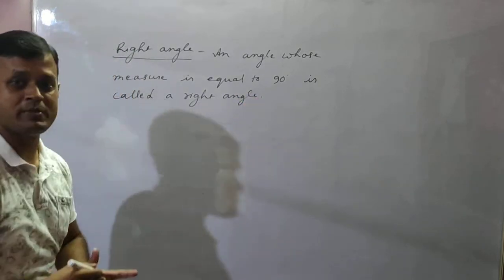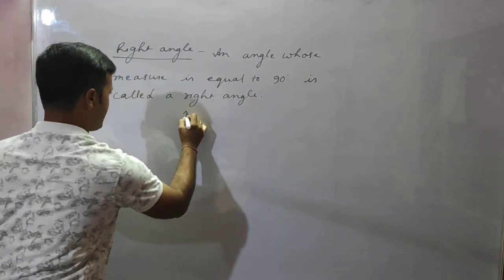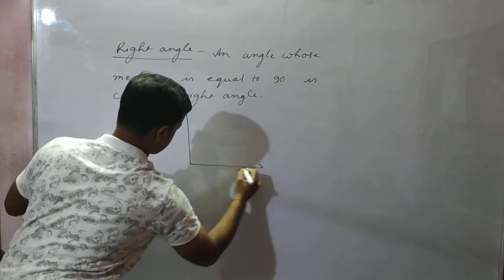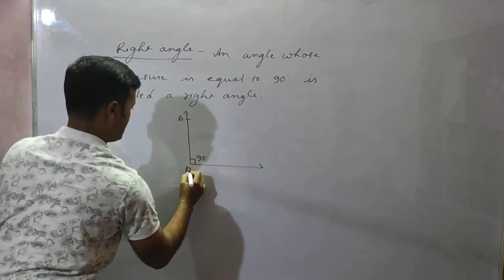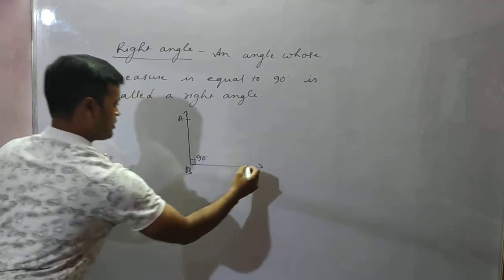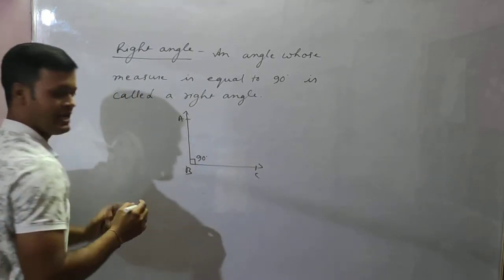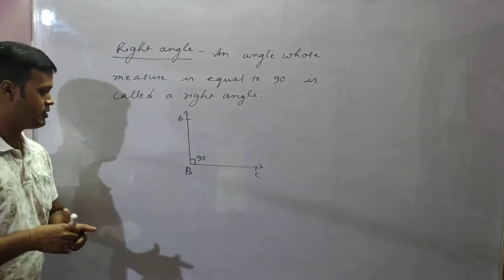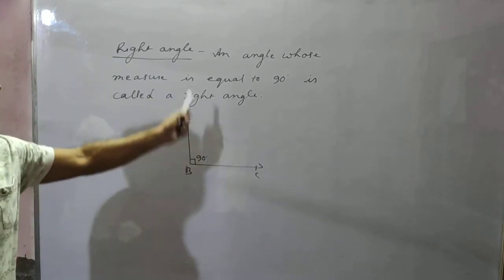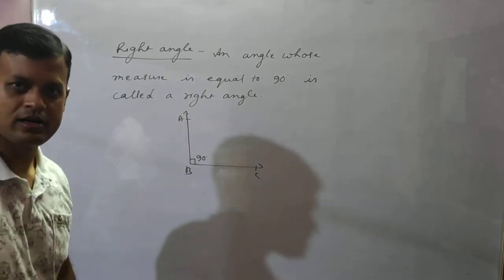Okay, an angle whose measure is 90 degree, suppose this angle A, B and C. If the measure of the angle ABC is equal to 90 degree, then we will say that it is a right angle. Okay.